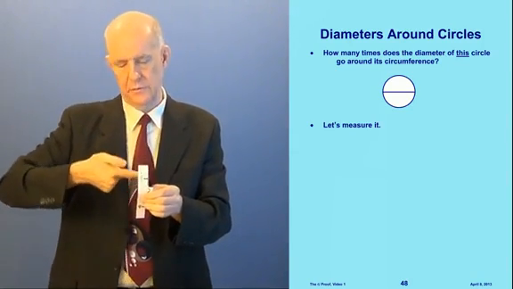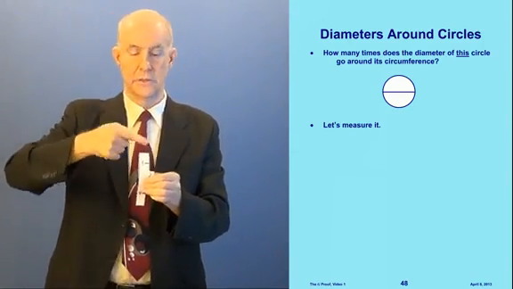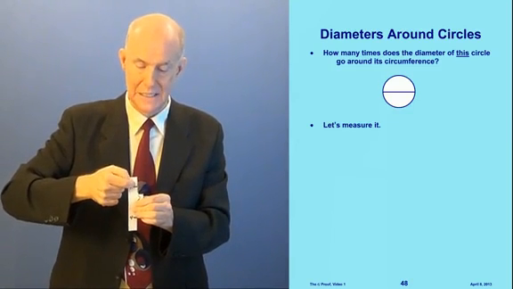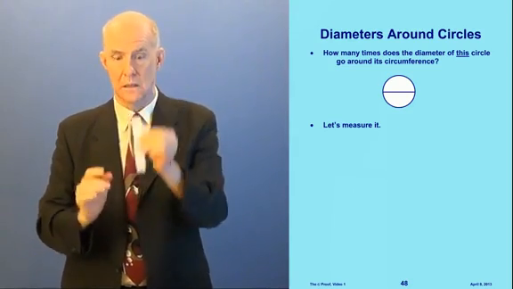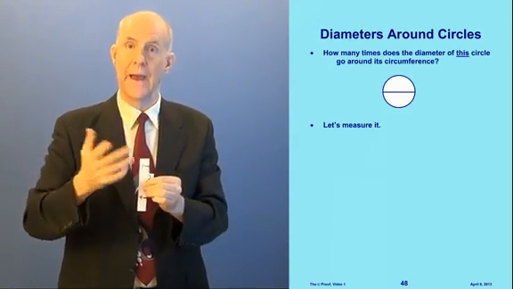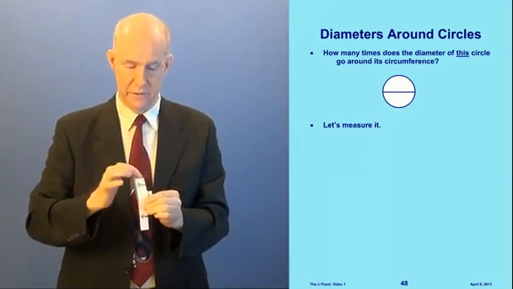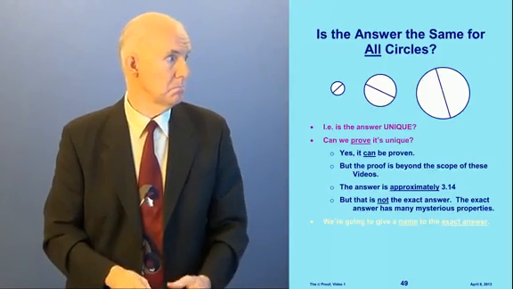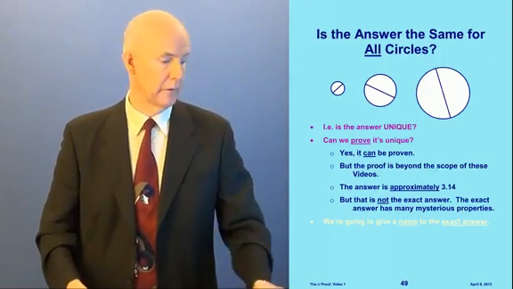So we got around to 3. We went around the circle like this. There's 1, 2, and then here's 3, and there's 0. So the answer is 3 and a little bit more. On this circle, the diameter goes around this circle 3 times and a little bit more. That's the answer. It's a little bit more than 3. Okay? Now, what about another circle?